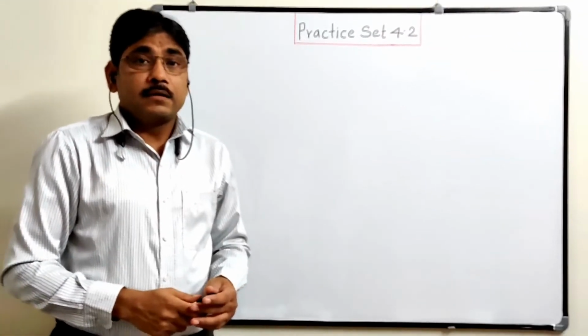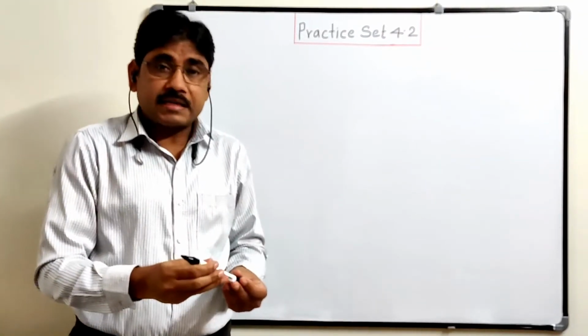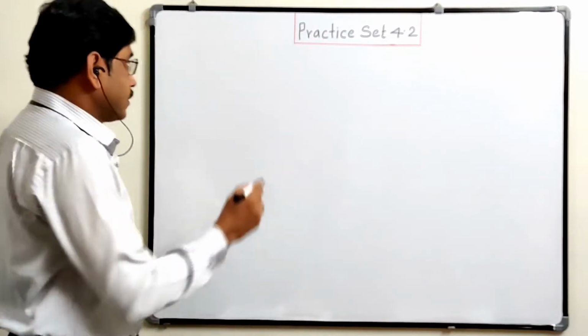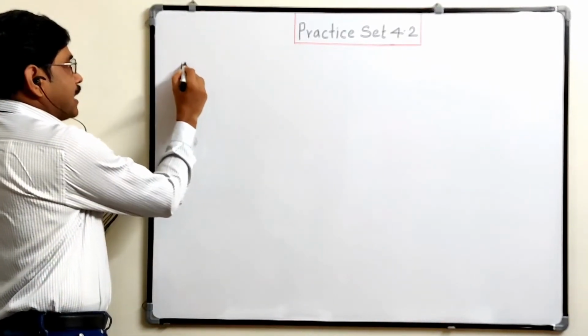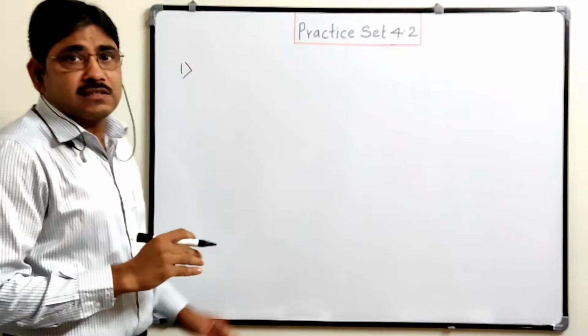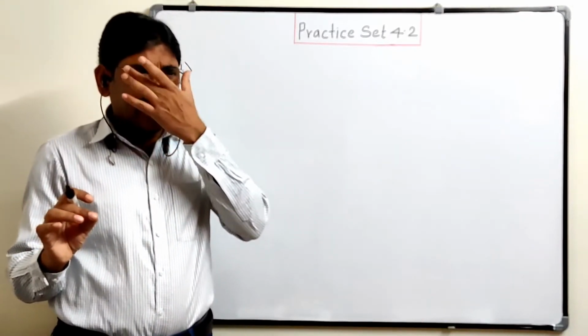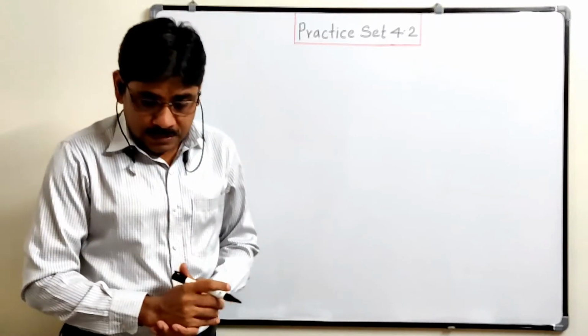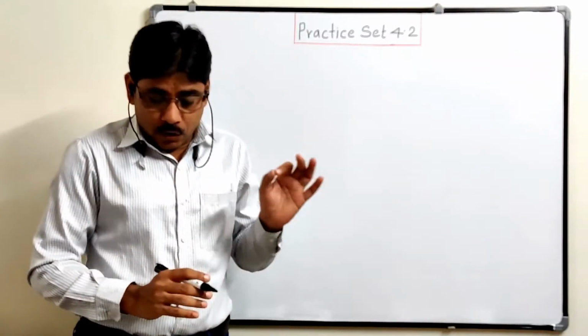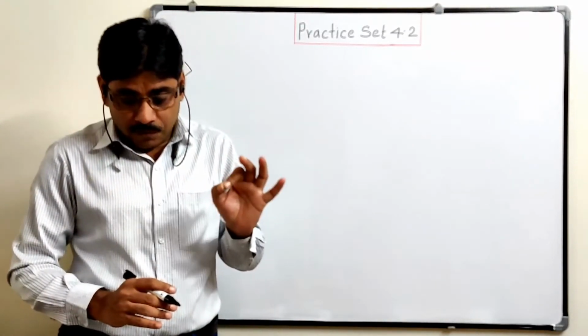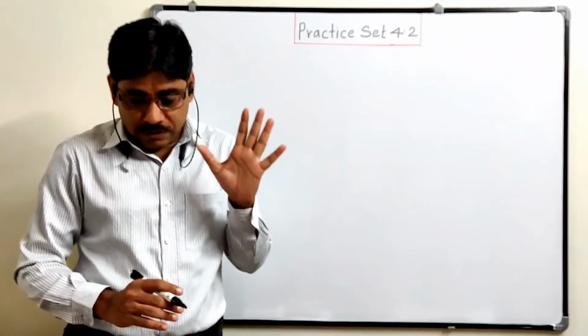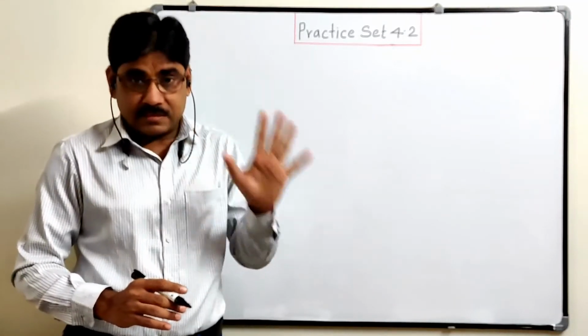So let us see the first example from practice set 4.2. I am not writing the whole example, but writing some points. Chetana store, any general store, paid total GST of rupees 1,05,000 at the time of purchase.